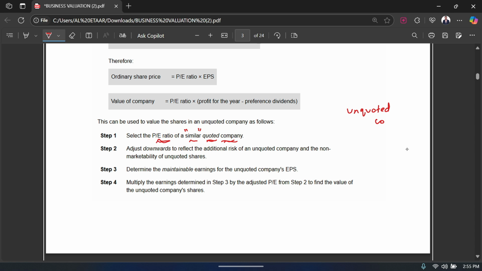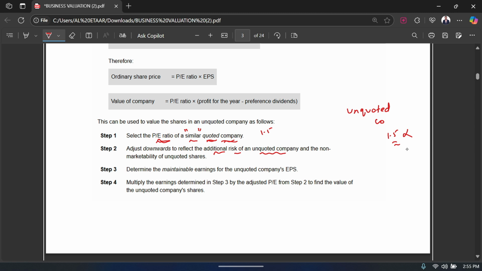Then step number two, I'm going to adjust downwards to reflect the additional risk of an unquoted company. Because if I take the PE ratio of a similar quoted company, and say, oh, because the similar quoted company has a PE ratio of, let's say, 1.5, my unquoted company will also have a PE ratio of 1.5, that would be a wrong assumption. Why? Because an unquoted company has a lot of risk. It's not listed on the public market, it's not there on the stock market, and its information is not public. Therefore, there is a lot more risk in an unquoted company than in a quoted company. So you have to adjust for that risk also, right?